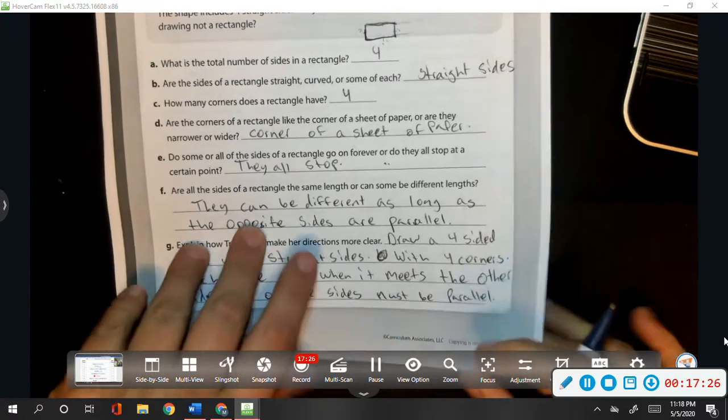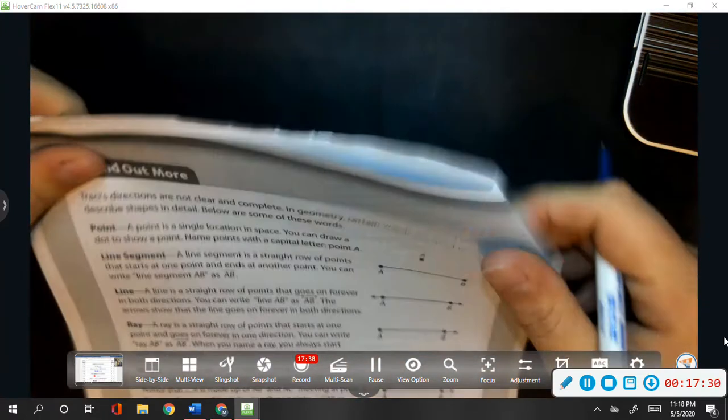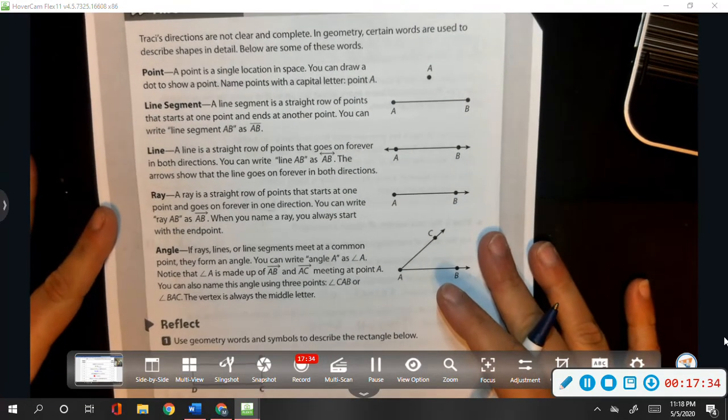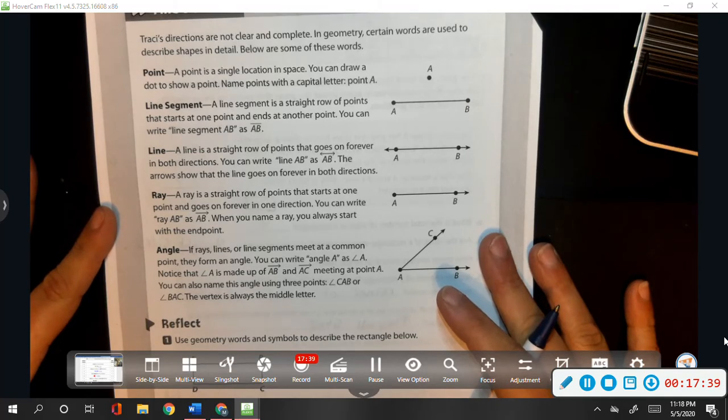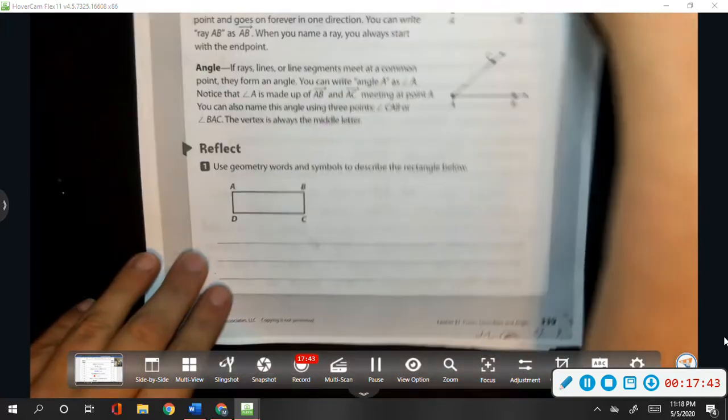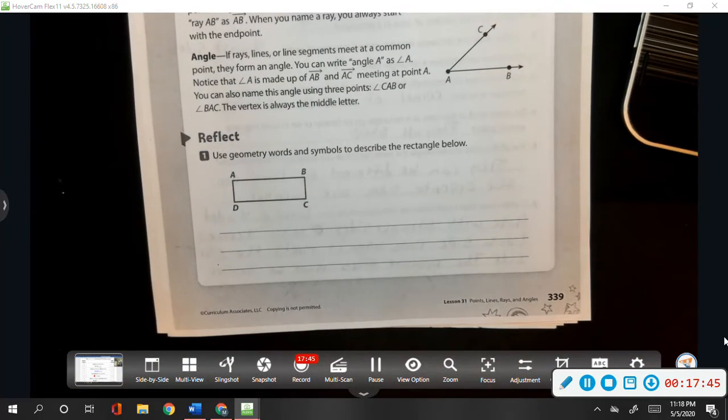Alright. So this is just showing you that vocabulary one more time. Pause the video if you have not written these down. Okay? We're going to look at the reflection. It says, use geometry words and symbols to describe the rectangle below.